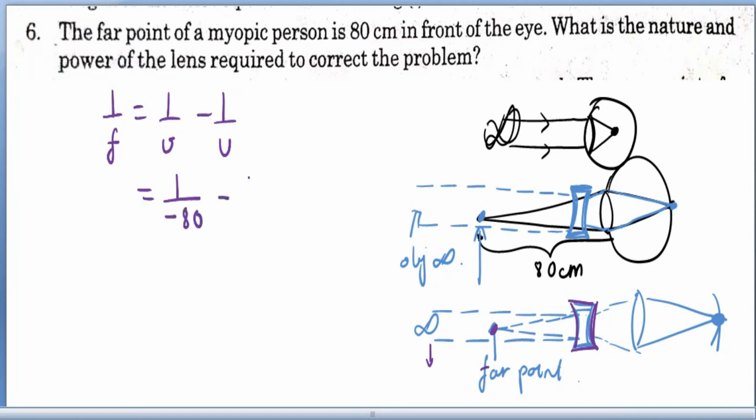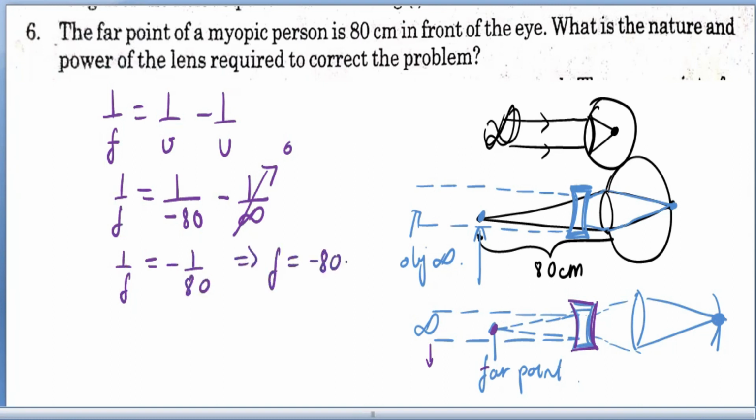And 1 upon u, with u infinity, becomes nearly equal to 0. So 1 upon f is equal to minus 1 upon 80. This implies that f is equal to minus 80 centimeters, which you can write as minus 0.8 meters. Now the focal length is negative. It means we are using a concave lens.